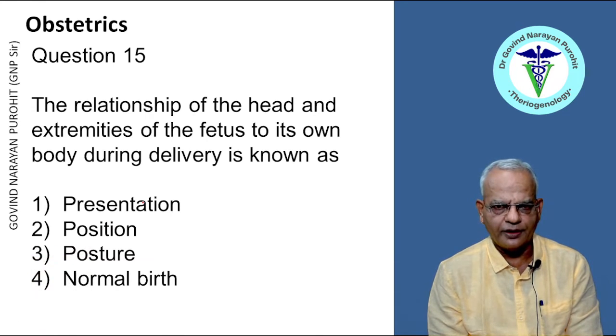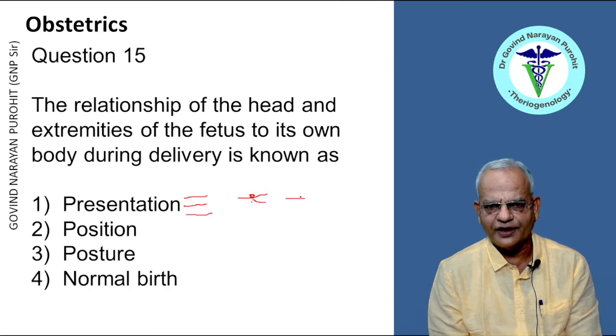The relationship of the head and extremities of the fetus to its own body during delivery is known as presentation, position, posture, and normal birth. You see, presentation is the relationship of the long axis of the fetus to the long axis of the mother. So presentation can be anterior if the forelimbs come along with the head, posterior if the hind limbs come first. It is transverse if dorsotransverse or ventrotransverse, like this, which is common in mares.